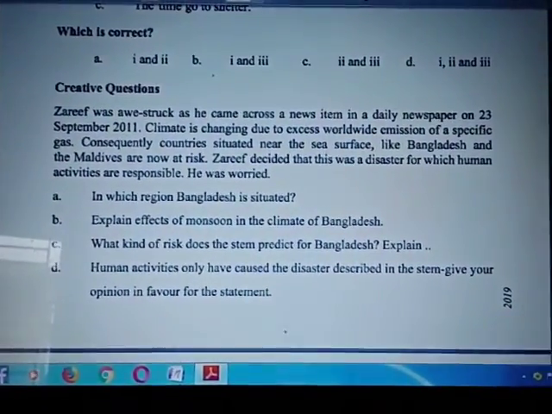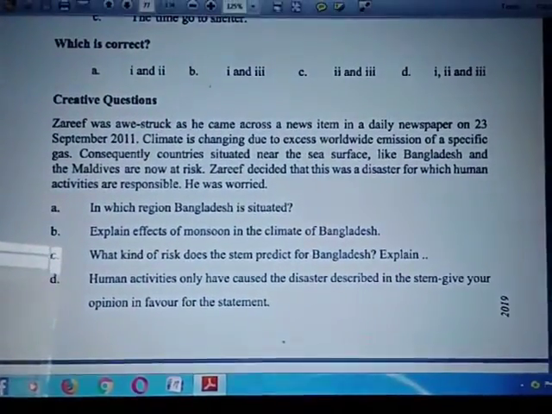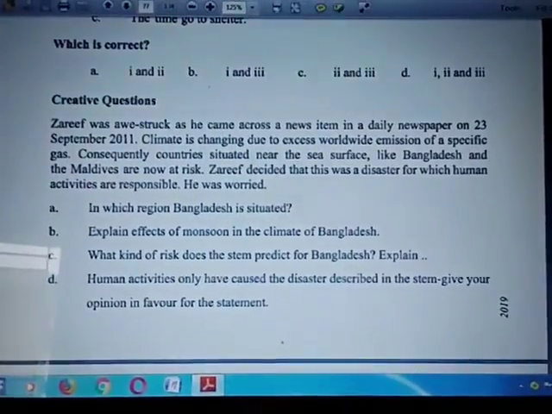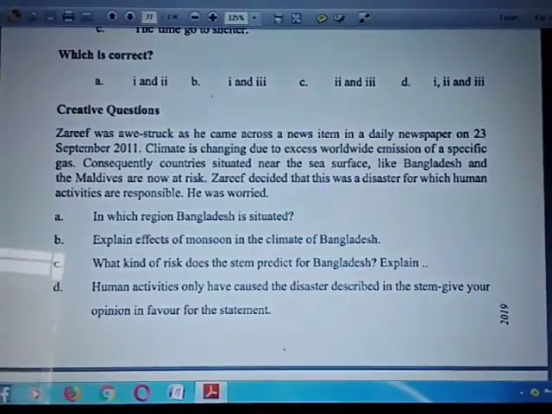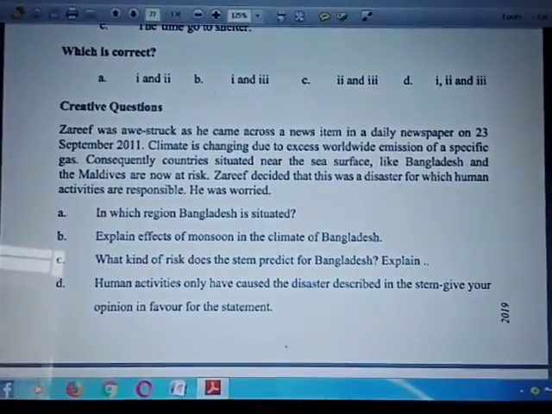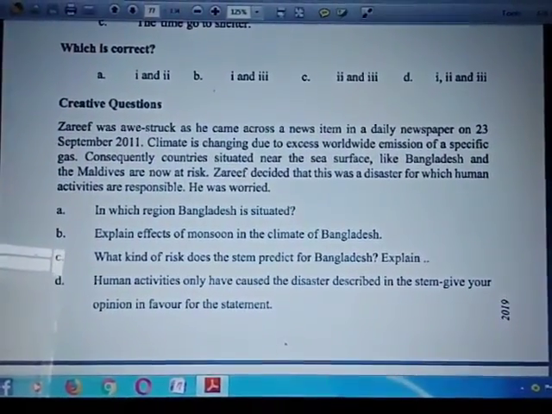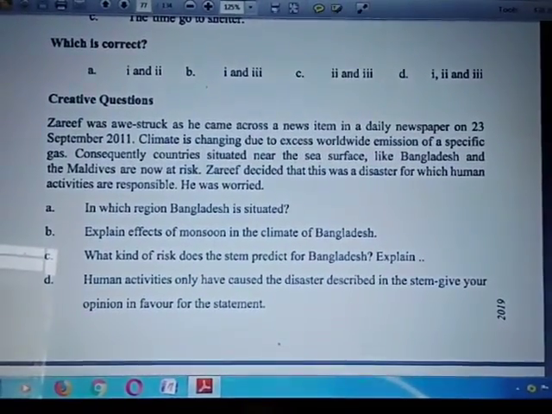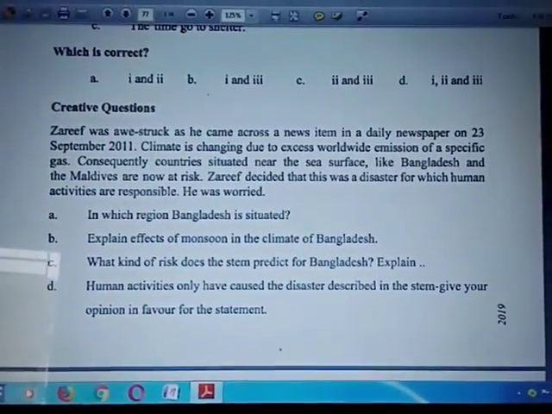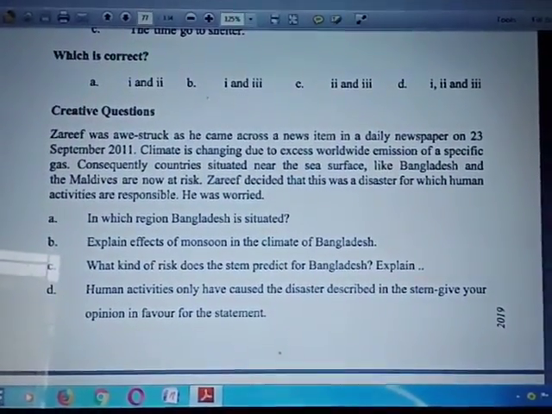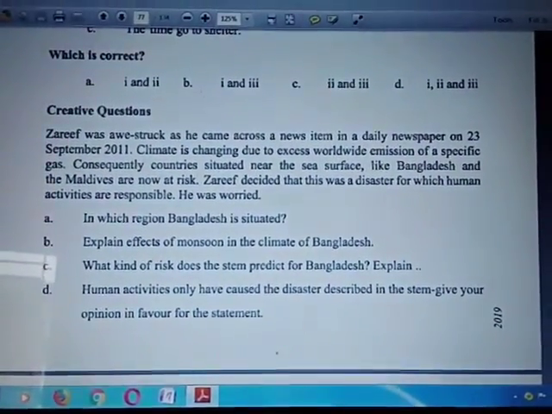Human activities are more responsible for the increase of the greenhouse gas in the atmosphere. The quantity of carbon dioxide is maximum among the greenhouse gases created by man. Carbon dioxide is produced from generating power, burning fuel of vehicles, smoke and brick fields. At present, the quantity of emitted greenhouse gas has increased 80% to 90% compared to the past. Another reason for the increase of greenhouse gas is the indiscriminate cutting down of trees and destruction of hills.